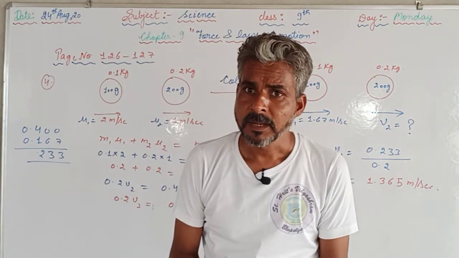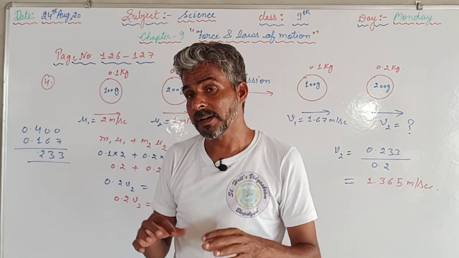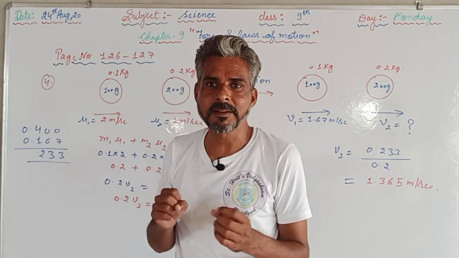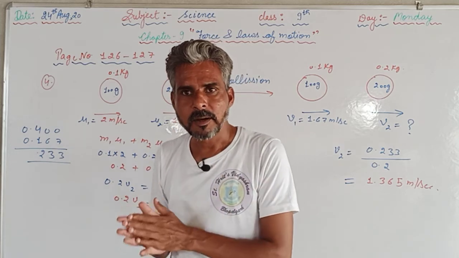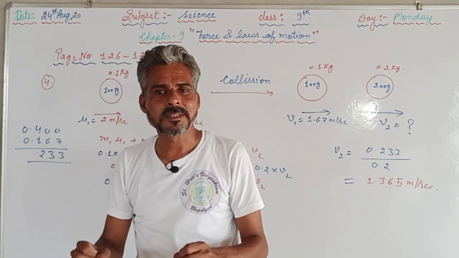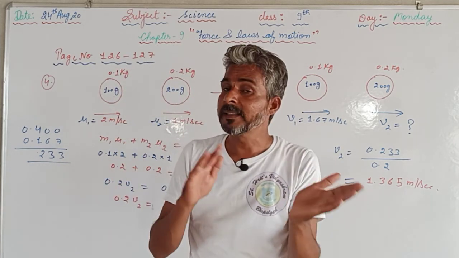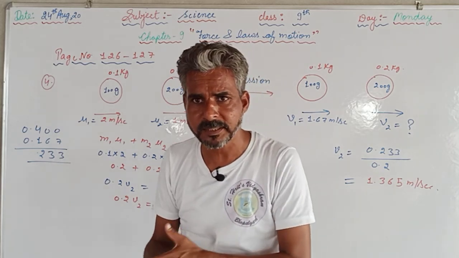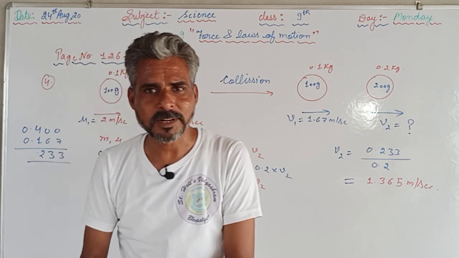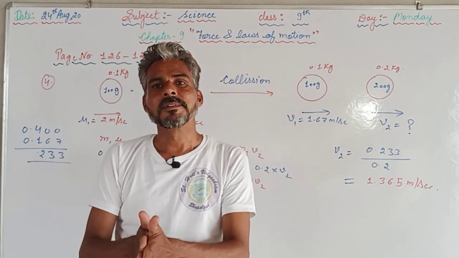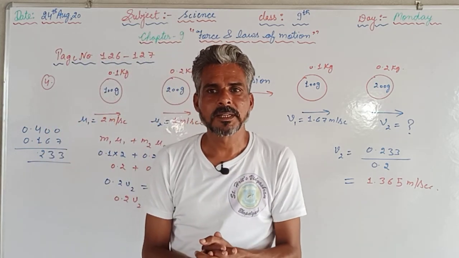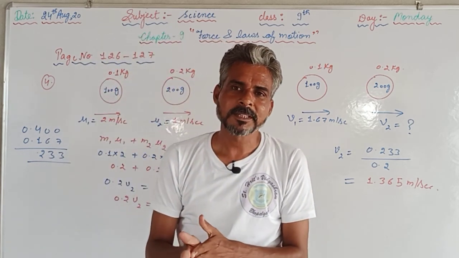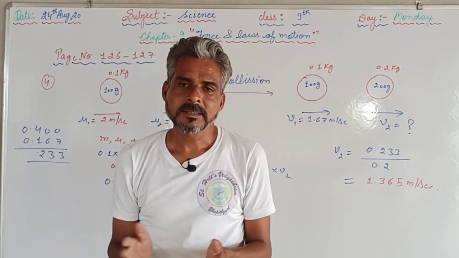After completing this, you are now advised to solve all the in-text questions that we have discussed till now. After completing those questions in the rough notebook, whether it is the theoretical part or the numerical part, you are supposed to take a picture of that and upload it on the school's WhatsApp number, so that we can also maintain the record of the names of the students who are completing the homework on a regular basis as well as correctly.